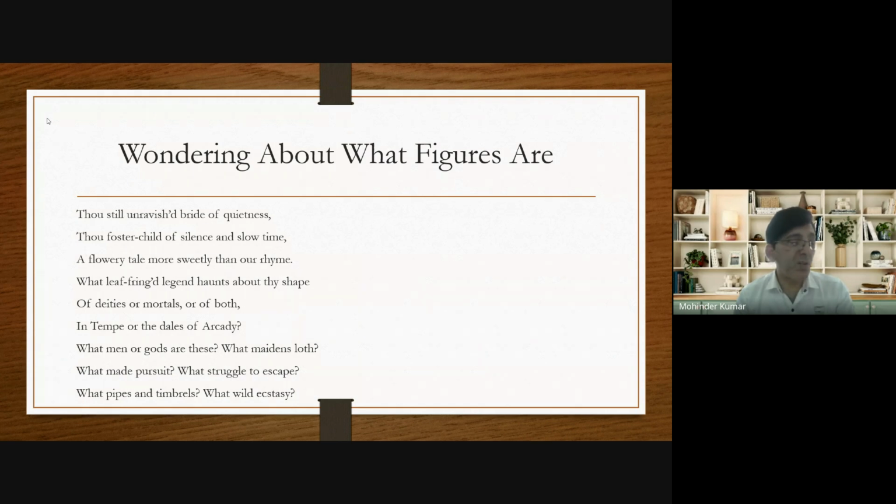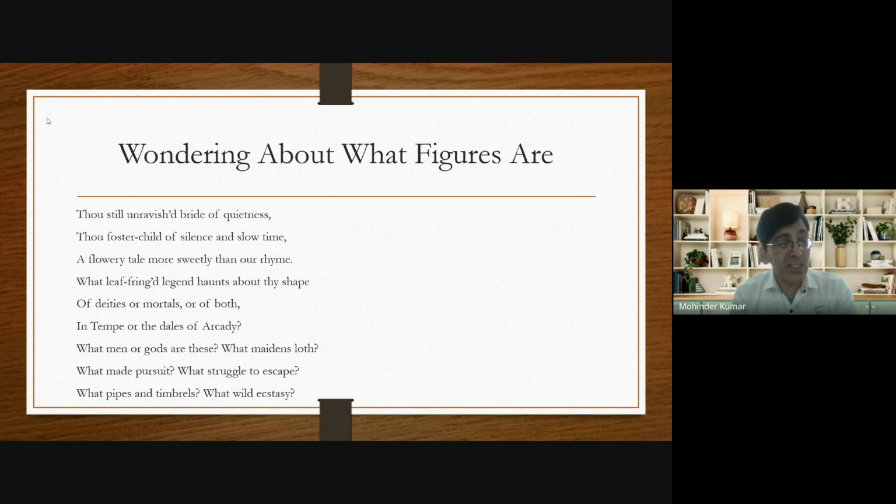What maidens loth? Loth means reluctance. There are some women also depicted on the urn, and he asks the question why women are unwilling, or why the women are reluctant. Actually, what is the scene on the urn? On the urn, there's a scene that some persons are chasing some women. Chasing, I think, means following some women. So some men are chasing some women.